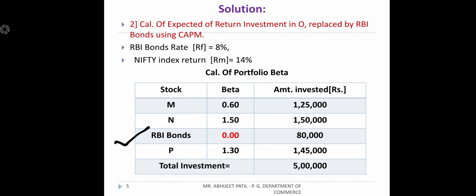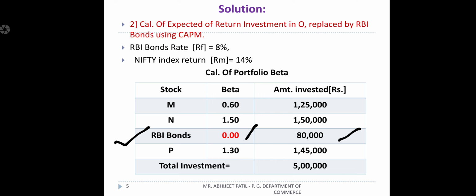They replace the O stock and invest the same amount in RBI bonds. The same amount you can take, only the pattern has been changed. Instead of going for equity, we have to go for debt, that is RBI bonds. Betas will be M 0.60, N 1.50, next 1.30. Here, see the question, I have taken the RBI bond beta as 0.00.